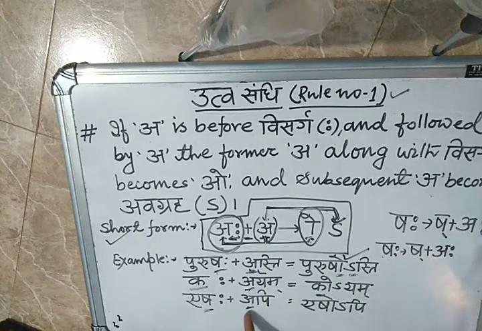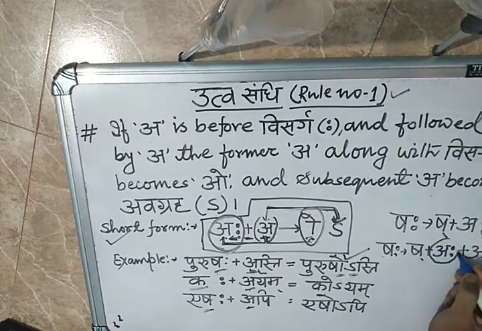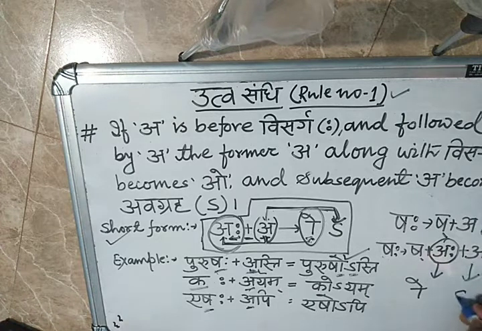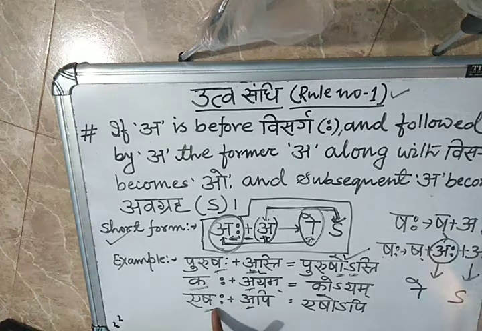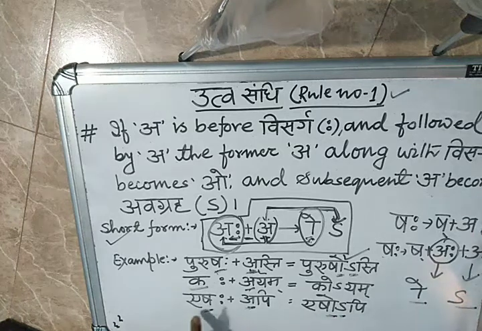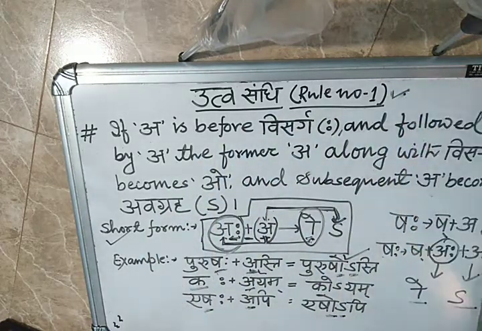Okay. Then after that, what is there? Followed by api. So this visarga will totally convert into the okar, and this one will convert into the avagraha. So that's why saha plus api becomes so api. Before the plus this is there and here this is there. So okar and avagraha. Clear? So this is your Utto Sandhi rule number 1. Another rule is there.